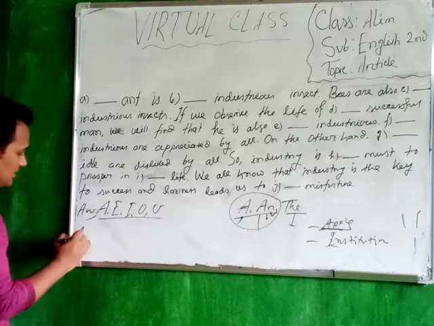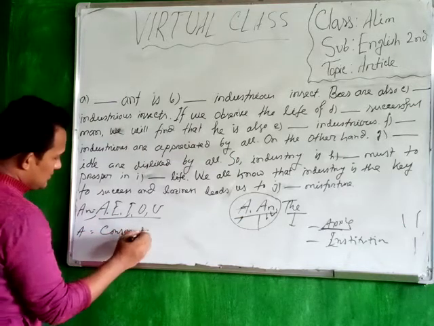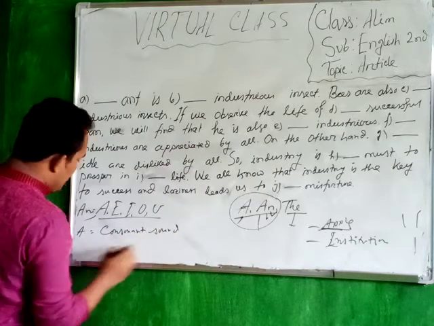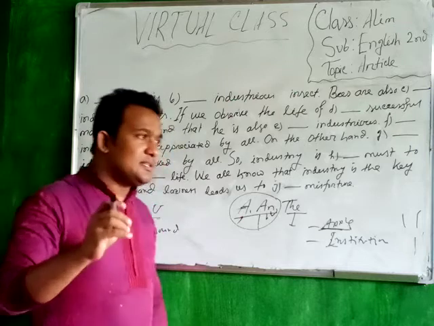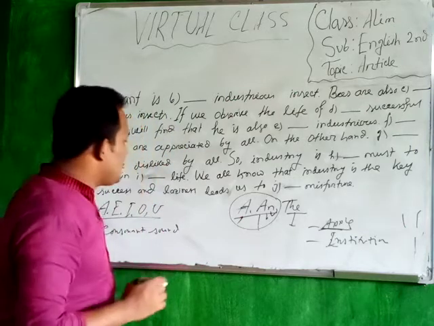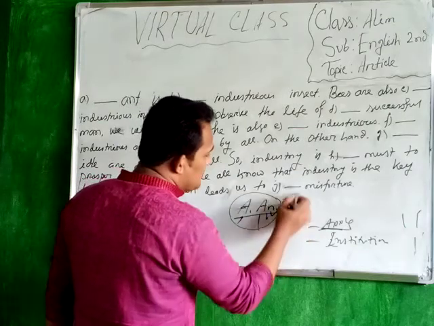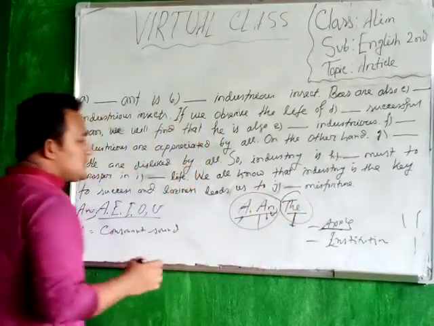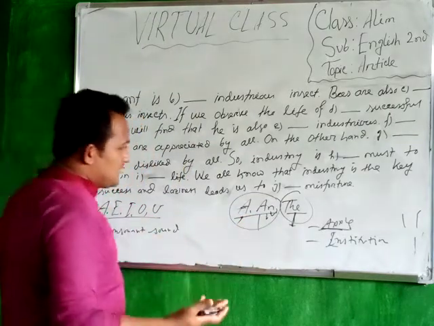Whenever you find a consonant sound, you have to put article a. But remember one thing, that is when the object is singular. When the objects are plural, you have to use article the. You cannot use a or an before plural objects.